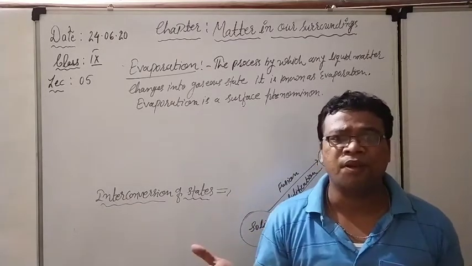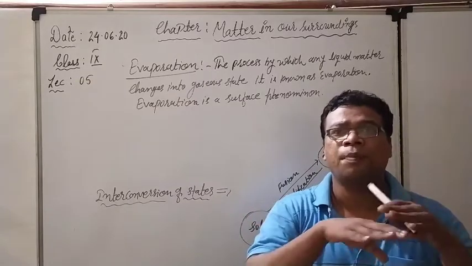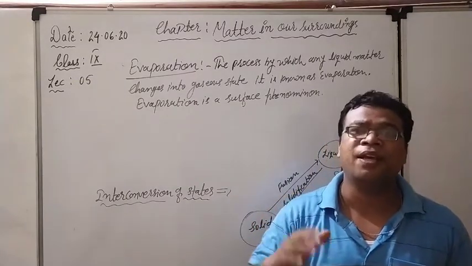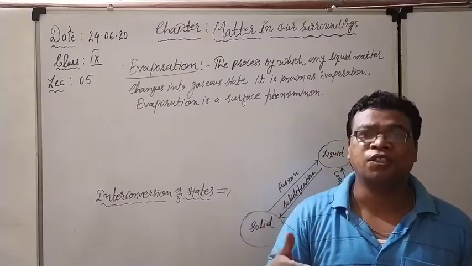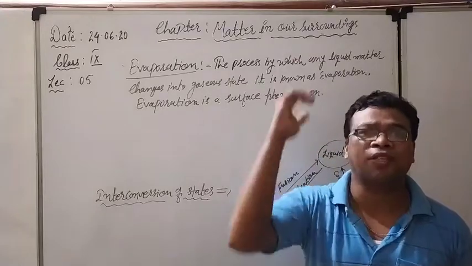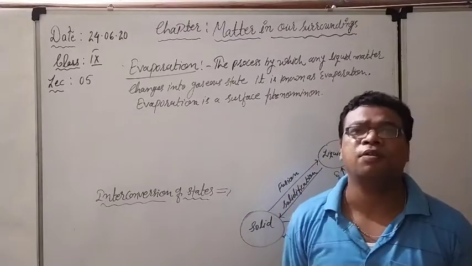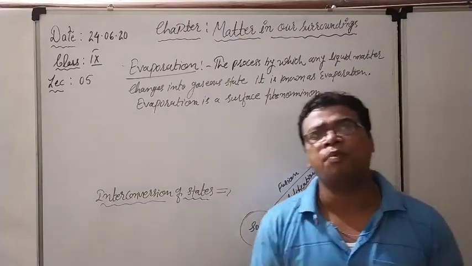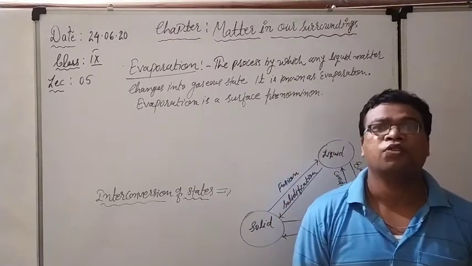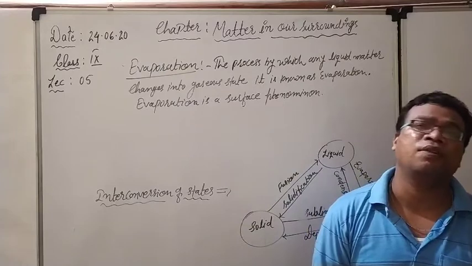If the surface area is more, all the particles present on the surface get the heat, and immediately it becomes cold with the help of the surroundings. Whenever the heat escapes, it becomes cold. So if the surface area is more, definitely the rate of evaporation will be more. That is the first factor which affects evaporation.